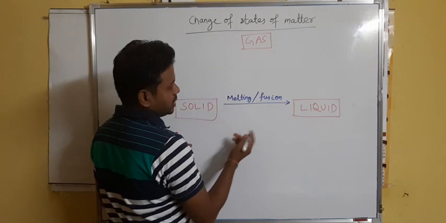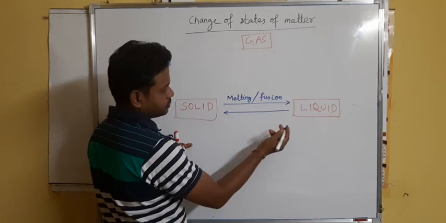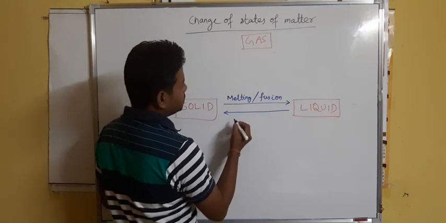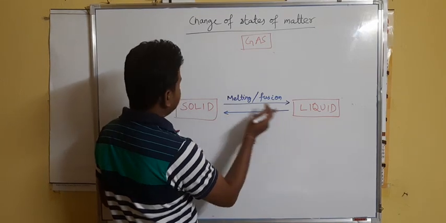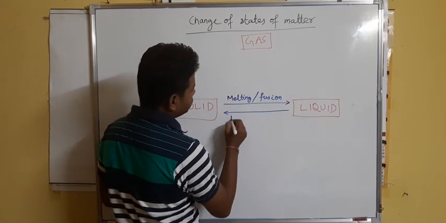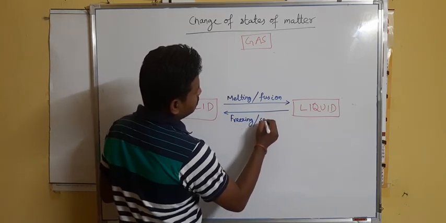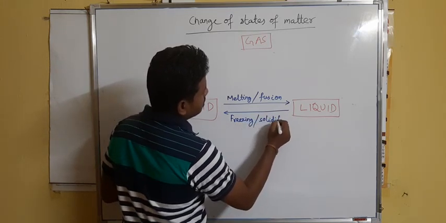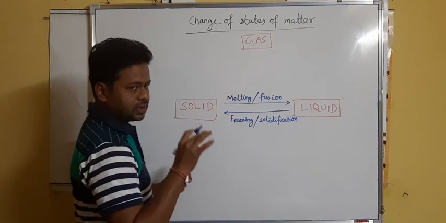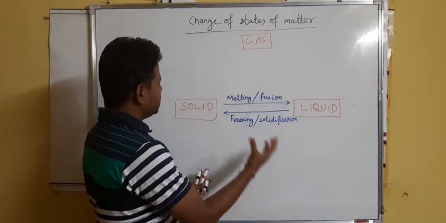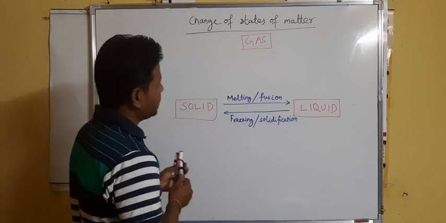Similarly, just reverse we can do. The liquid can also be changed into solid, and the process is known as freezing or solidification. Like if you keep water in the freezer of your refrigerator, it changes to ice. This process is known as freezing or solidification.